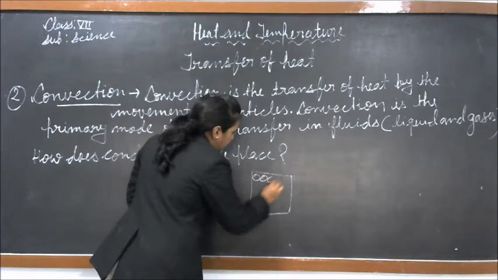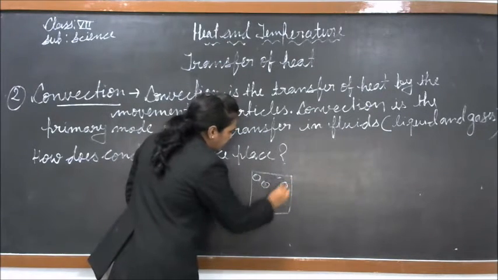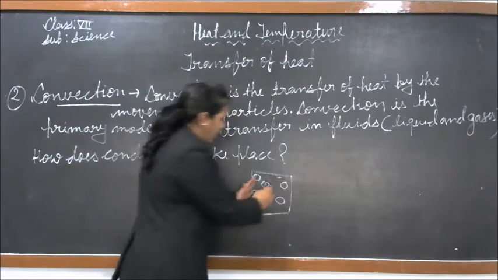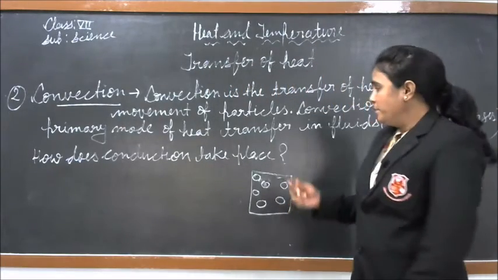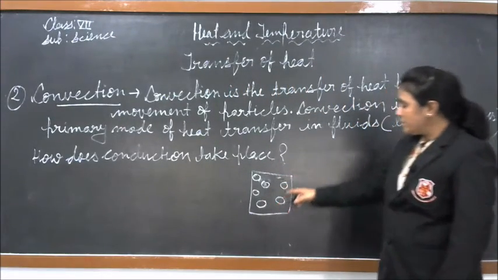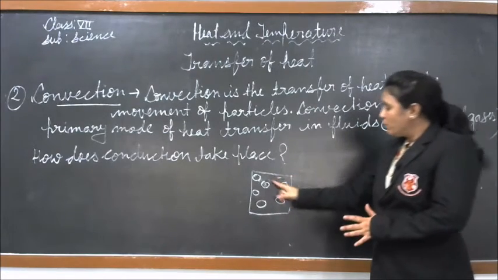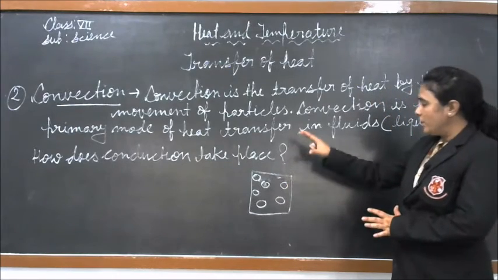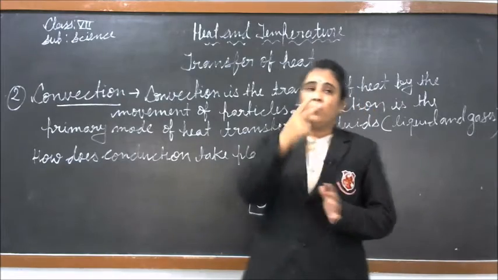The molecules are not arranged very closely. They are far from one another. They get enough space for movement. The particles of the liquid or gases get enough space for the movement.